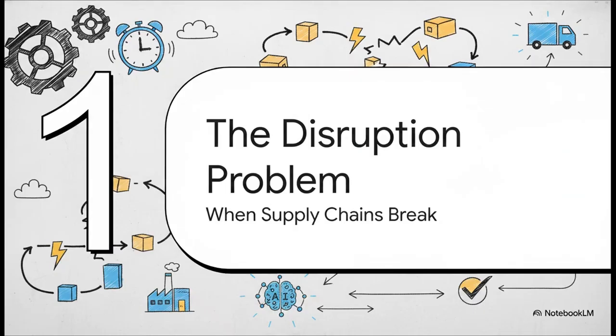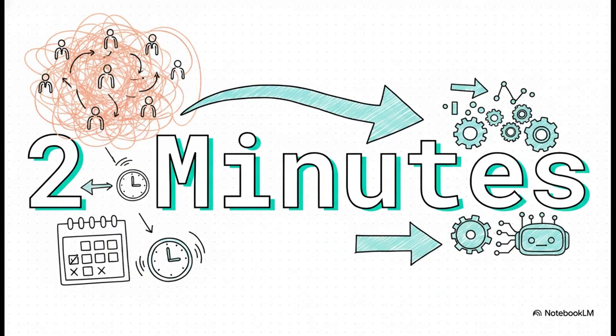Okay, picture this. You're a manufacturer, and you get a critical disruption alert hitting your inbox at 6 a.m. A key supplier is delayed, and suddenly your entire production line is at risk. Now, usually, resolving a single disruption like this is absolute agony. We're talking 5 to 8 people spending 3 to 7 days just trying to put out the fire. But the project we're looking at today, VendorBot, collapses that entire timeline into under 2 minutes of compute time.